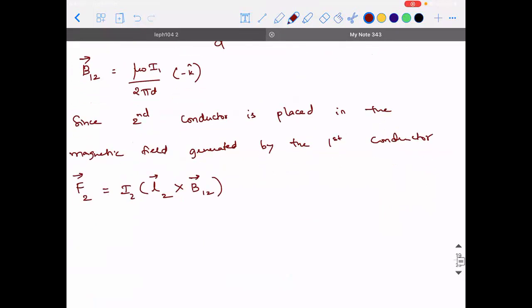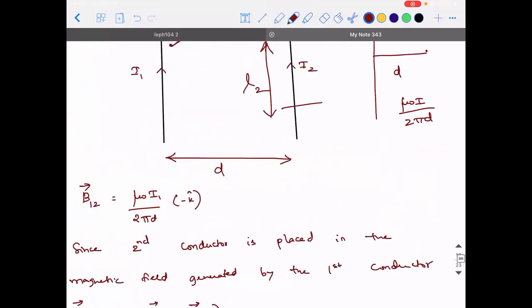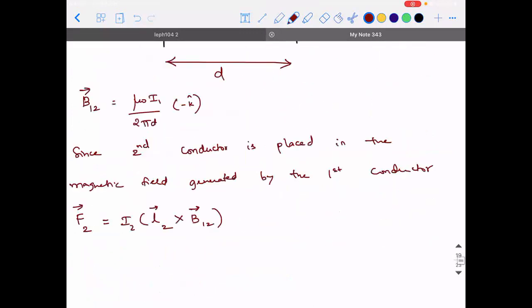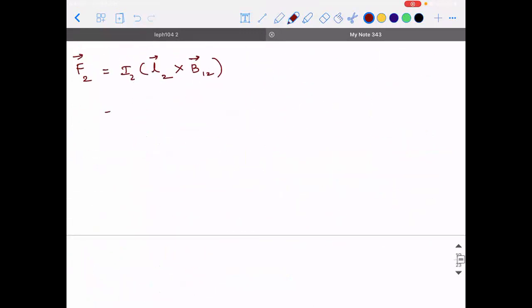Guys, did you understand what I did? The second conductor is acting as if it is placed in the magnetic field produced by the first conductor. So it is going to be I2 into L2.